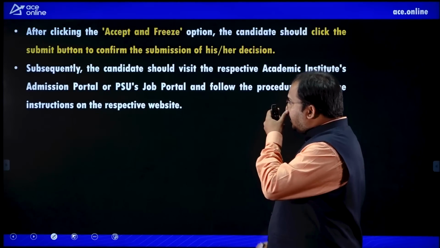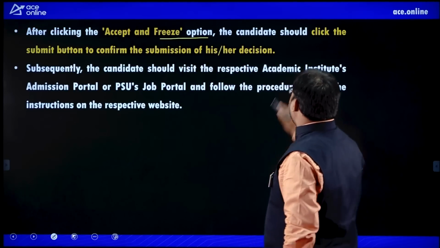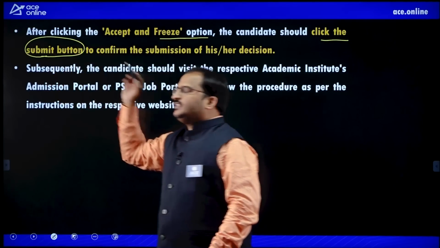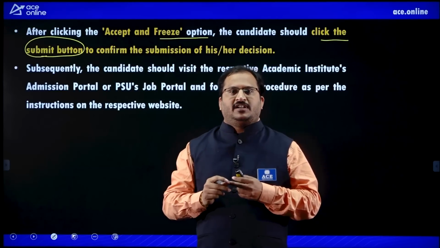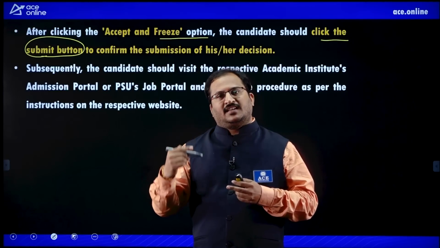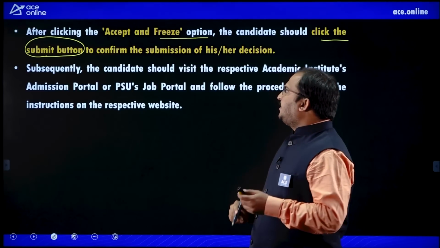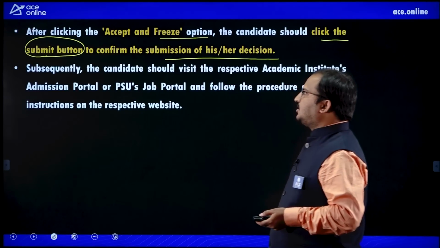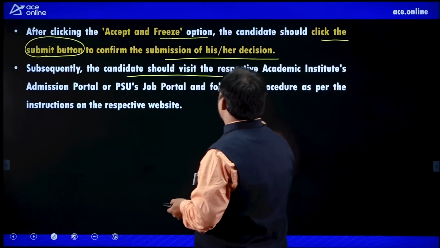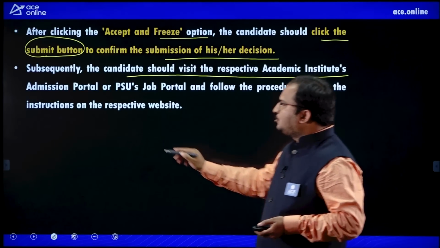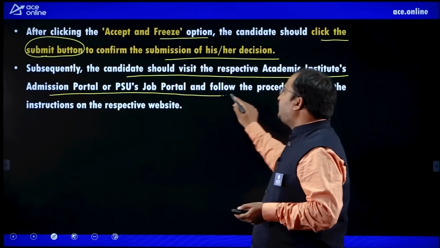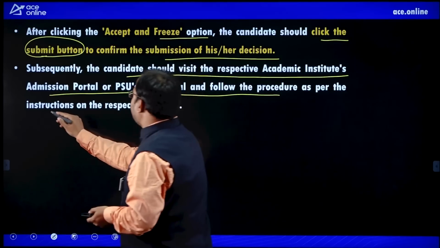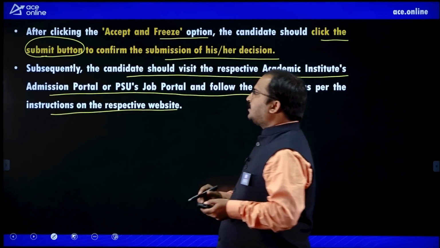Now, after clicking the accept and freeze option, the candidate should click the submit button. I told you, clicking the submit button is very important, dear students, once you exercise an option. So, try to remember that to confirm the submission of his or her decision. Subsequently, the candidate should visit the respective academic institute's admission portal or PSU's job portal and follow the procedure as per the instruction on the respective website.